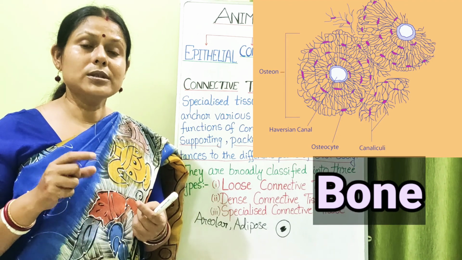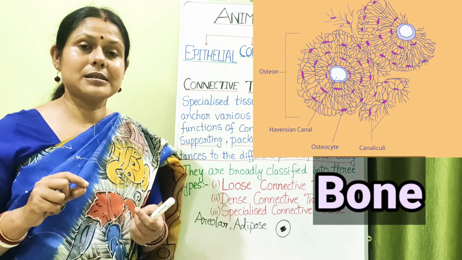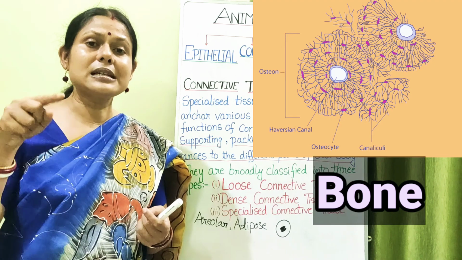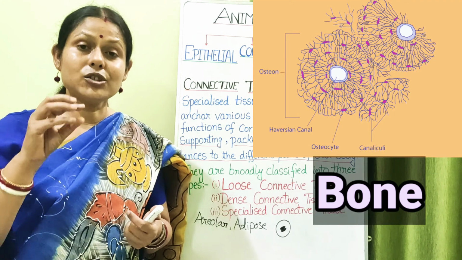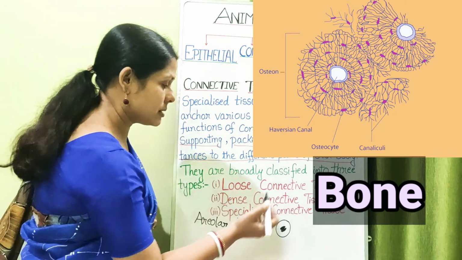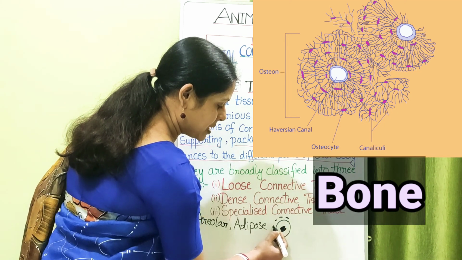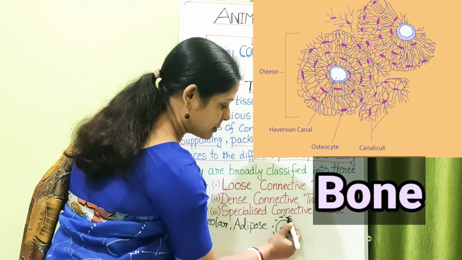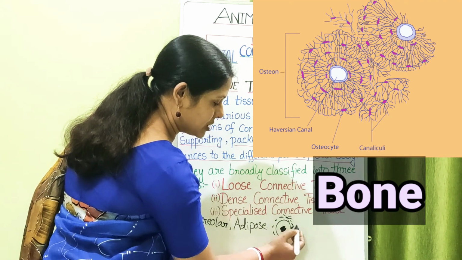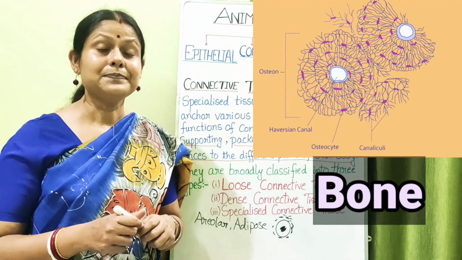The bone cells are known as osteocytes. These osteocytes are present in a special concentric ring-like structure forming a canal, called the Haversian canal, in the center. Suppose this is the Haversian canal, then the bone cells will surround it in the form of concentric rings like this, surrounded by the canaliculi. These canaliculi are joined with each other so that there is an exchange of gases and nutrients between them.